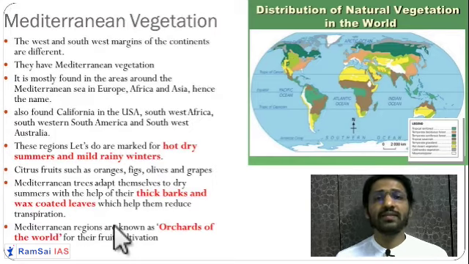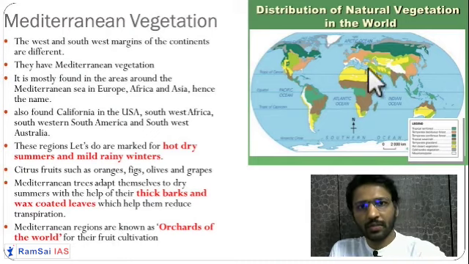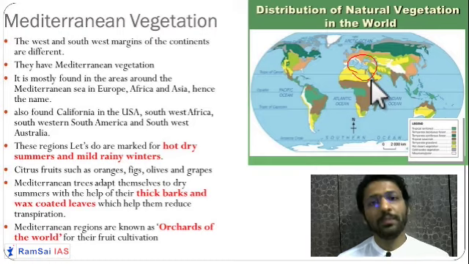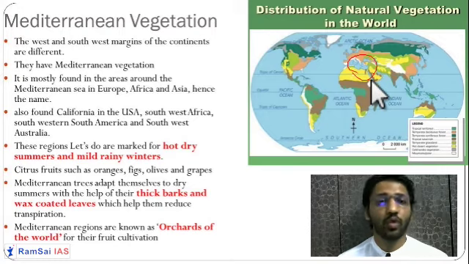The next type of forest is the Mediterranean type of forest. The name Mediterranean comes because of the Mediterranean Sea. They are developed around the Mediterranean Sea. That's why this climate is known as the Mediterranean type of climate. In the Mediterranean region, generally summers are hot and there is no rainfall in the summers. But rainfall is there in the months of winter.